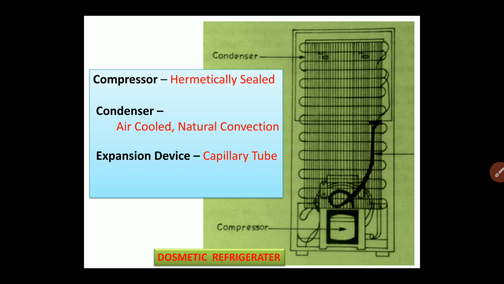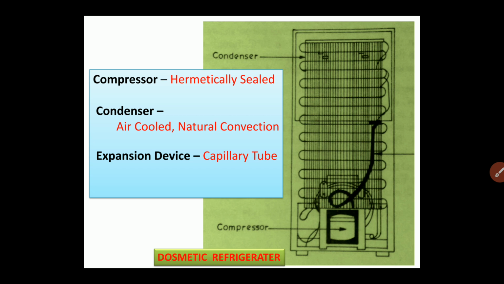The expansion device which is used in the domestic refrigerator is nothing but the capillary tube. Capillary tube is nothing but a very long tube having a very small internal diameter. The length of the capillary tube varies from 2 meters to 2.45 meters or maybe even 3 meters, and the internal diameter is very small, in the range of 0.2 millimeters. So due to the very small diameter and the long length, a restriction is provided to the flow of the refrigerant, and due to the restriction the expansion of the refrigerant takes place.